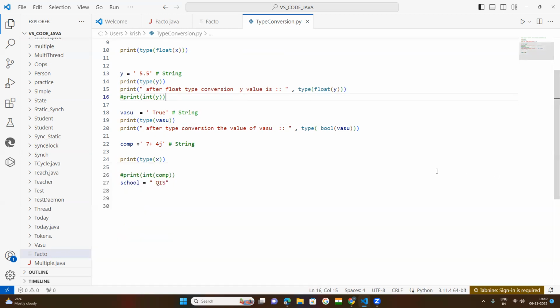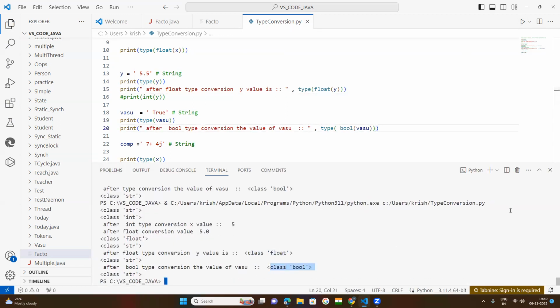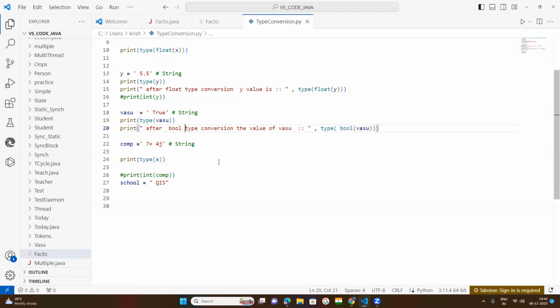Okay. Now here after type convert, which type of conversion here? Vasu is a string. After bool type conversion, boolean type conversion, because we are using the bool function. So after bool type conversion, the value is bool. Okay, now come down. Next is what?